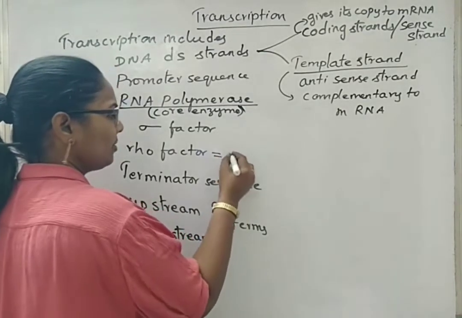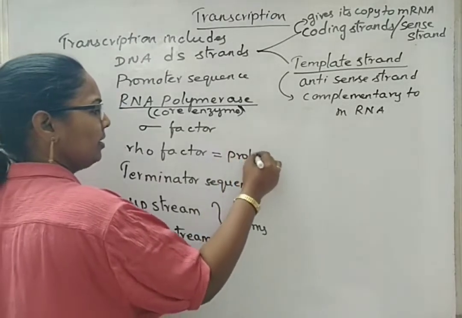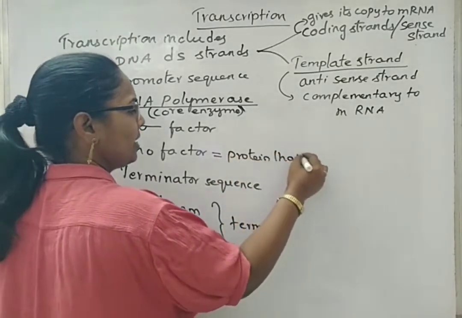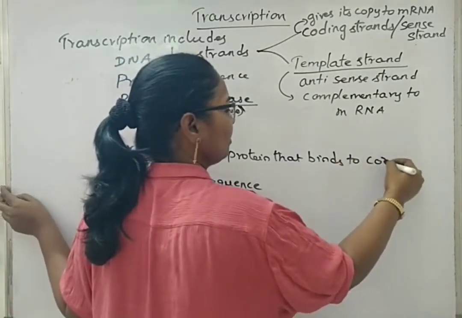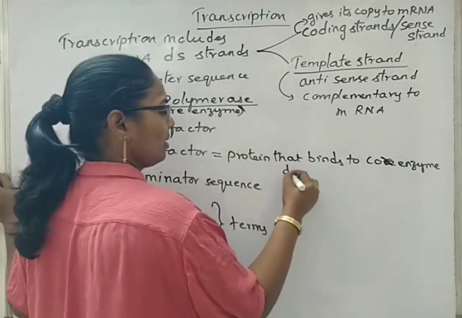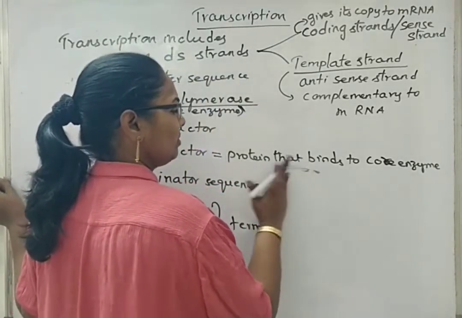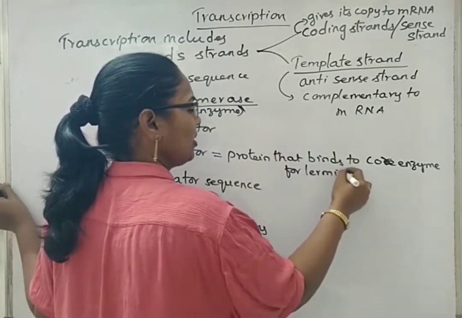This rho factor is one of the protein parts. It is a protein that binds to the core enzyme or RNA polymerase for termination of mRNA.